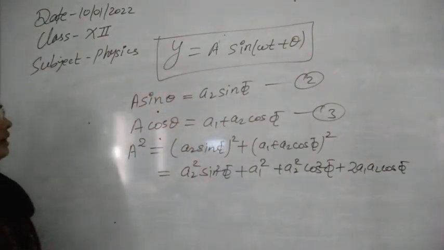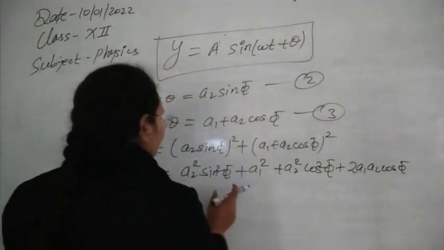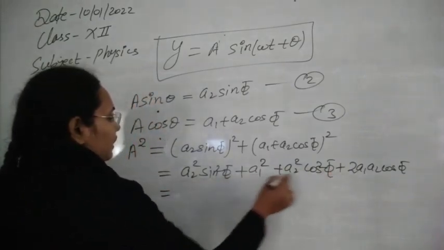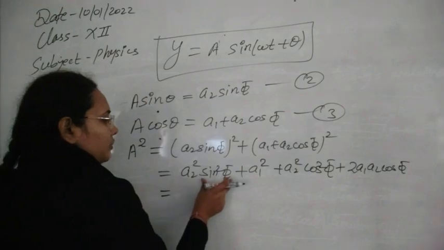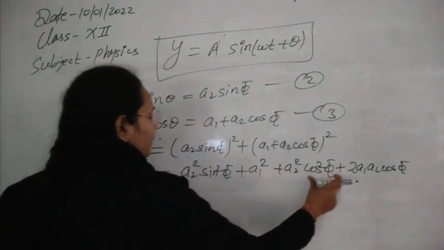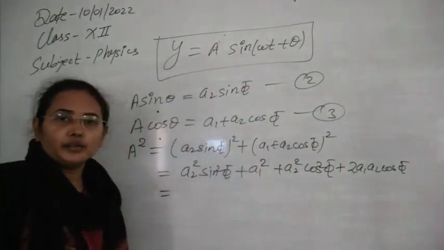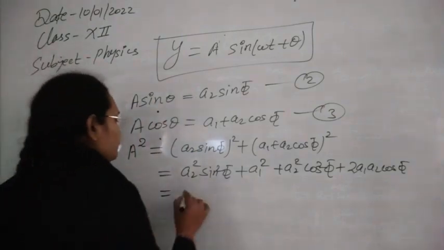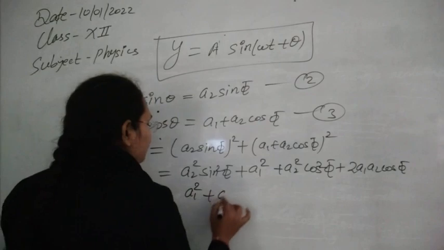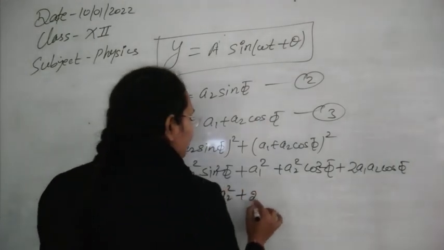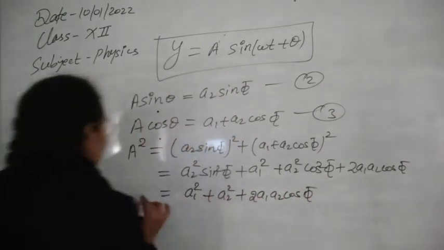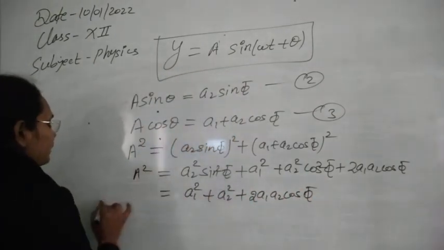Now we can take these two factors as common, so A2 square can be taken common, and you know sin square phi plus cos square phi is equal to 1. So we will get A1 square plus A2 square plus finally 2 A1 A2 cos phi. This is our value of A square.